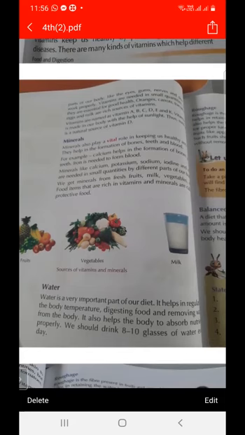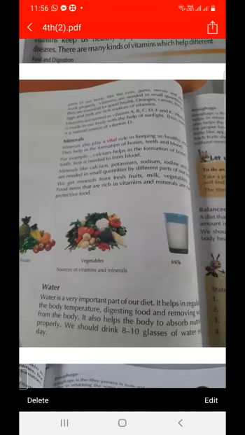And why are vitamins and minerals called protective food? Because they help us to get rid of disease. They are called protective food because they protect us from many diseases. There are so many kinds of vitamins: vitamin A, vitamin B, vitamin C, D, and K. And how can we get these vitamins?